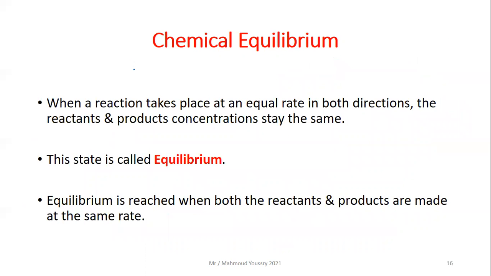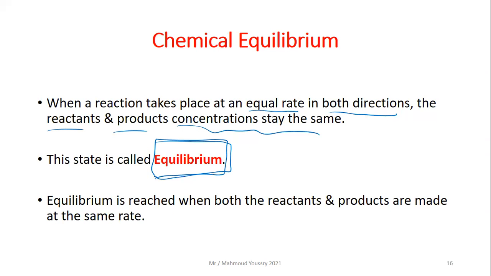Then what? When a reaction takes place at an equal rate in both directions, the reactants and the products concentrations stay the same. This is called chemical equilibrium, which means both sides are equal to each other or have equal concentrations.